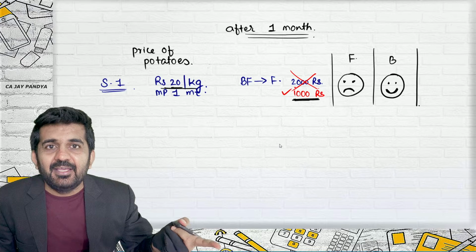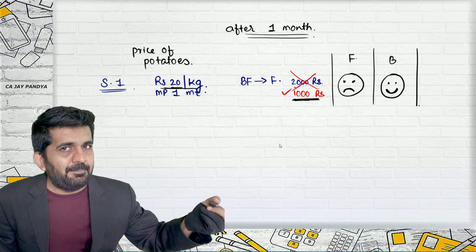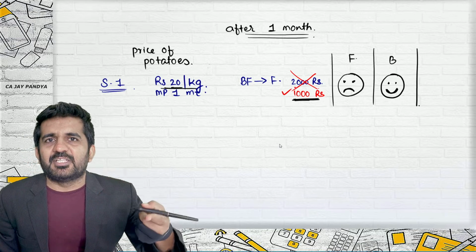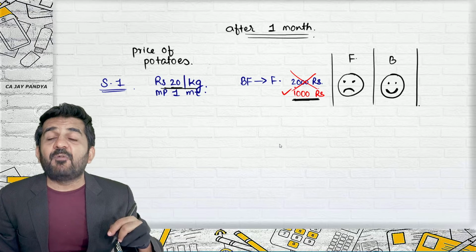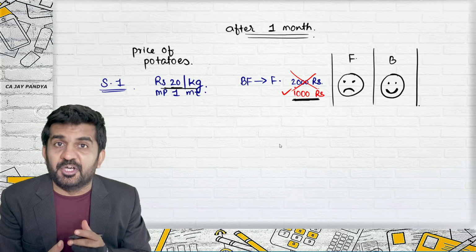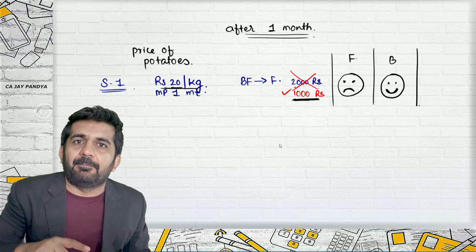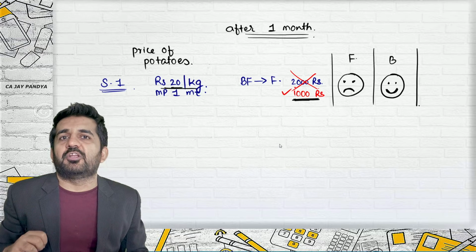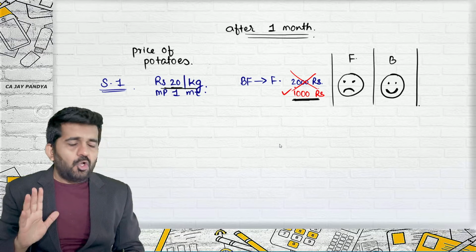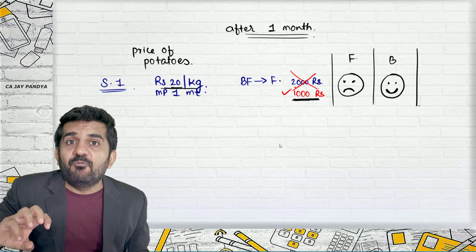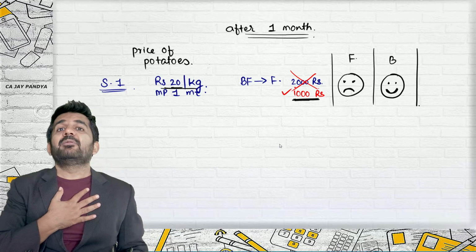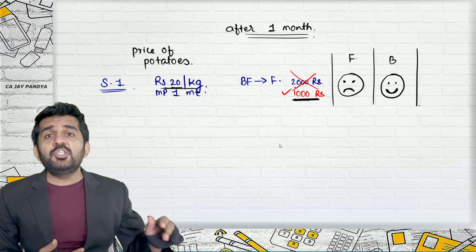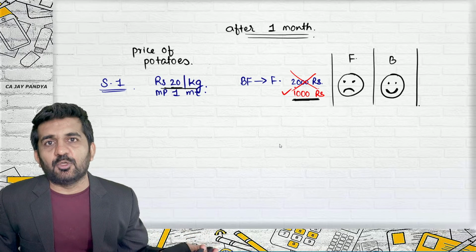So if I die, the insurance company will not be happy. My family members will be happy. Not happy because I am dead, but happy because they are getting 1 crore rupees. And if I don't die and my policy is over, then the insurance company will be happy. I will not be happy because that is my expenditure, and in that expenditure I have not received any type of money. So when I take insurance, I am risk free, that if I die, then my family members are safe. The insurance company is also happy because they are getting regular premium.